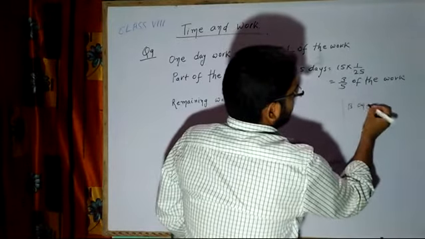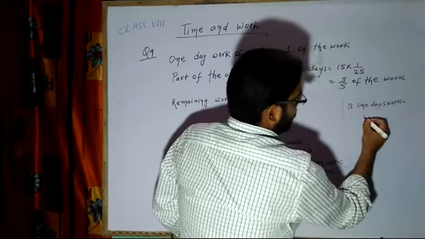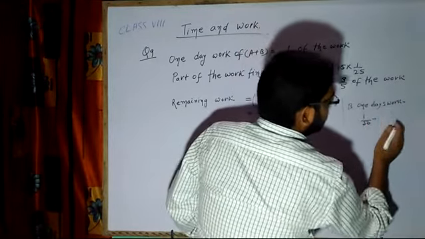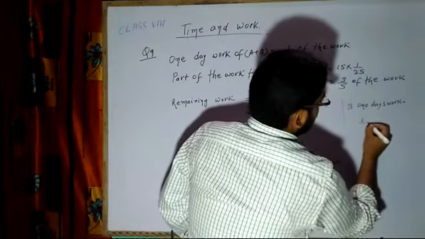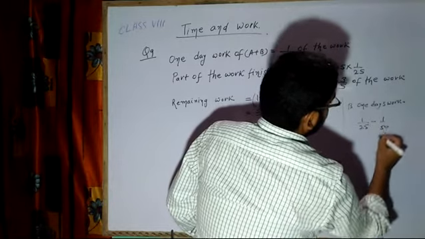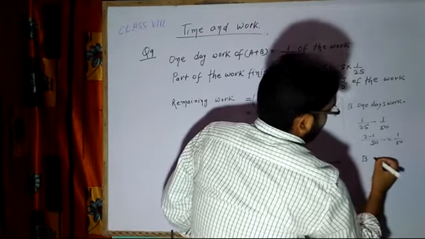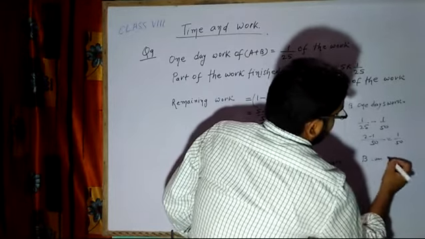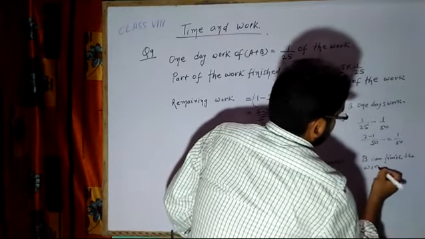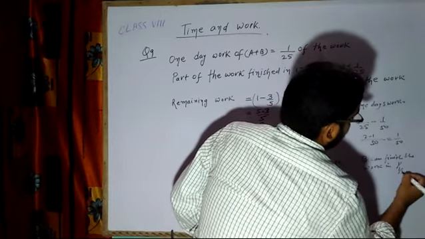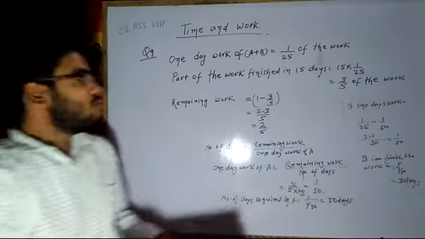B's 1 day work will be equal to 1 by 25 minus 1 by 50, because they both are going to finish in 25 days. LCM is 50, 2 minus 1, 1 by 50. So B can finish the work in 50 days. He will also take 50 days to finish the job.